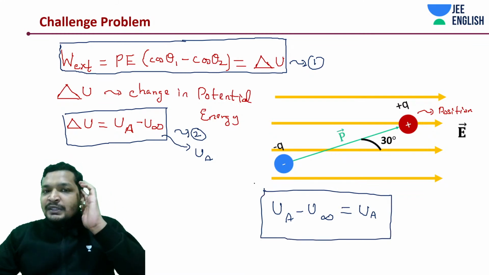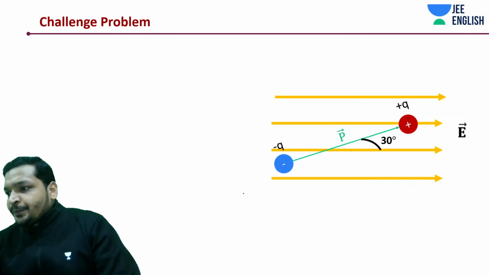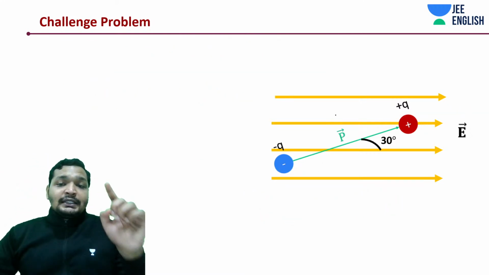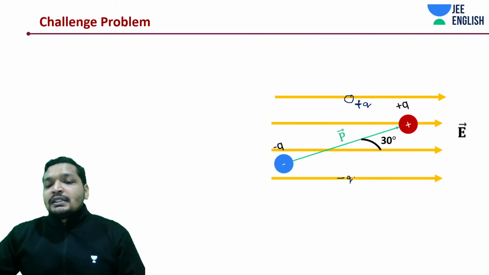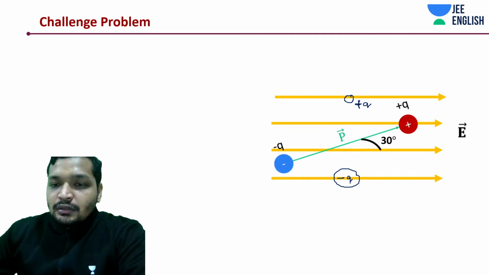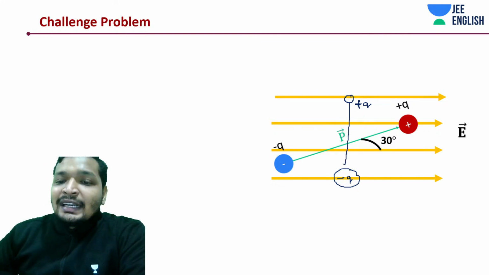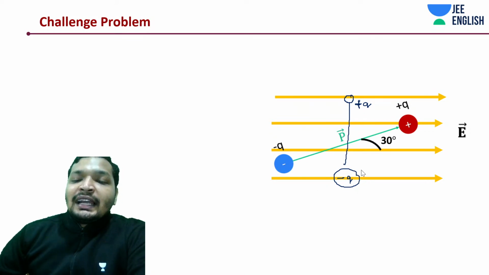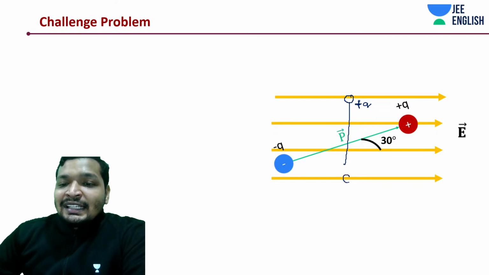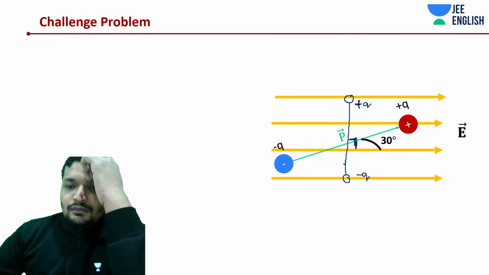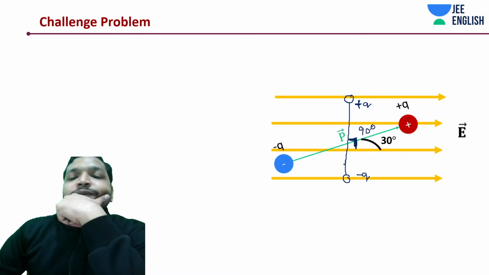Okay, that is it. Now comes the next most important concept around this. This is a concept that we use in dipole. So if plus Q and minus Q are placed like this, at an angle of 90 degrees to the electric field, what happens?